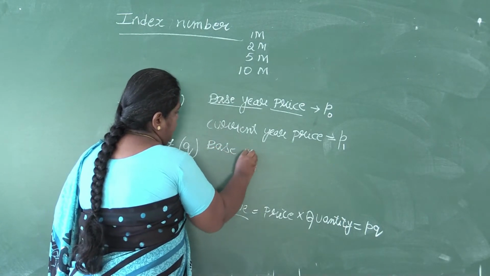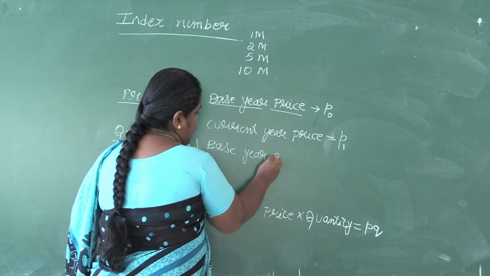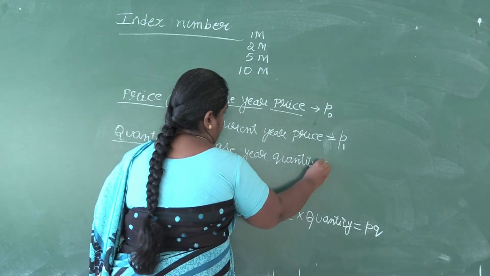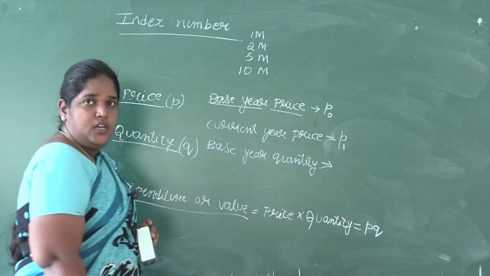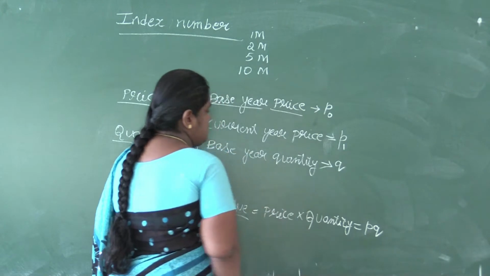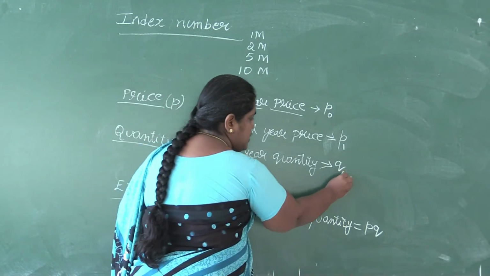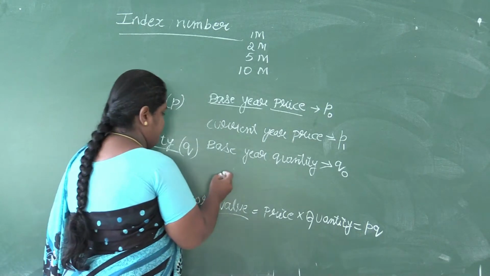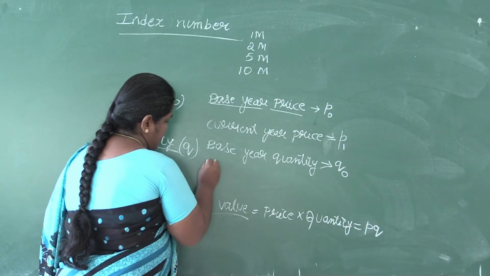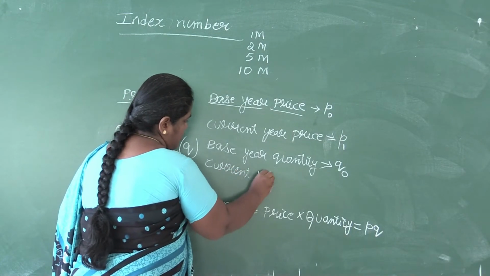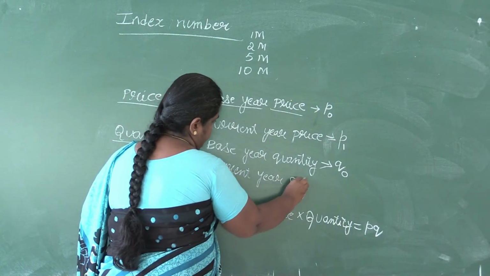Next, base year quantity. Quantity is denoted by the symbol Q, and since it is base year, it is denoted by 0, again as a suffix. So Q0. Next we have current year quantity.